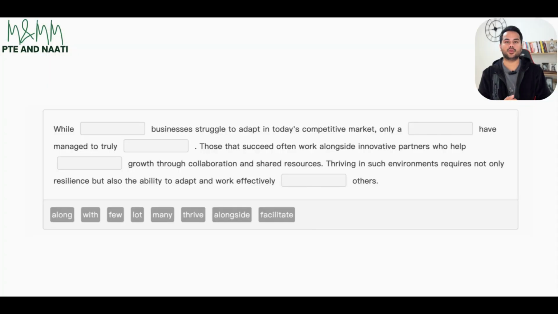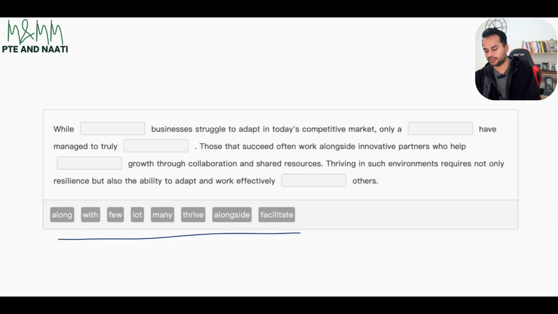Now let's begin with this one. Starting with this question, like I said earlier, you can pause the video at this stage to try to solve it by yourself and see how many correct answers you are able to achieve. We've got 5 blanks over here and a few options: 2, 4, 6 and 8 options are given to us, and we need to select 5 correct answers.